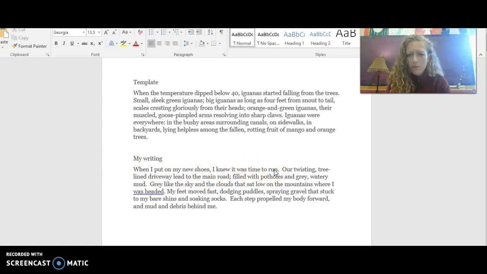Okay, now I'm in my spot. The next few sentences are me just describing it. I'm going to go ahead and read it, and let me know how the scene that you're imagining. Our twisting tree-lined driveway led to the main road, filled with potholes and gray, watery mud. Gray like the sky and the clouds that sat low on the mountains where I was headed. My feet moved fast, dodging puddles, spraying gravel that stuck to my bare shins and soaking socks. Each step propelled my body forward and mud and debris behind me.